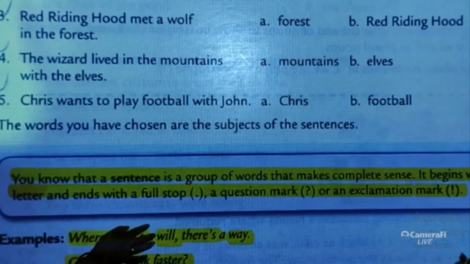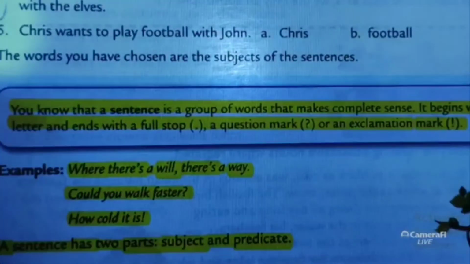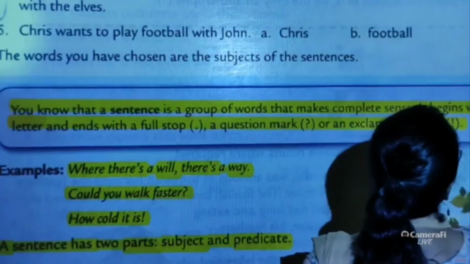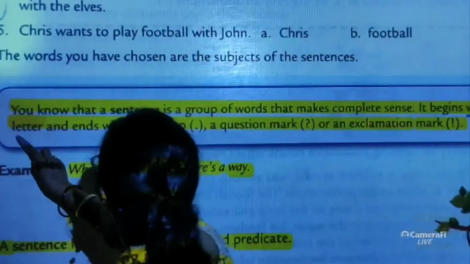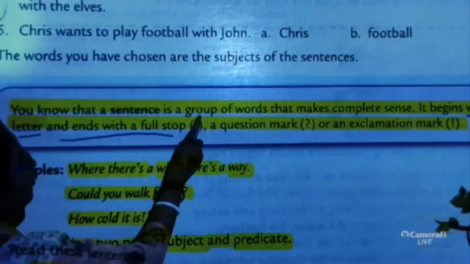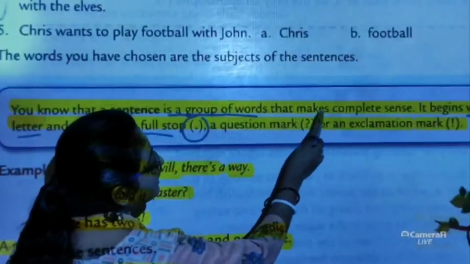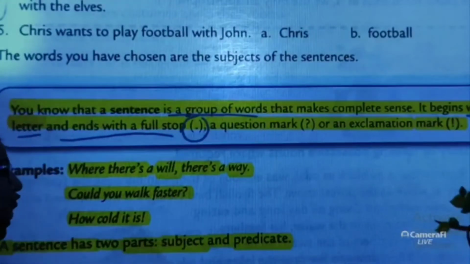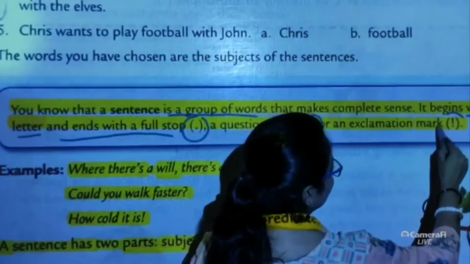You know that a sentence is a group of words that makes complete sense. It begins with a capital letter and ends with a full stop. So, a sentence is a group of words that makes complete sense, begins with a capital letter, and ends with a full stop, a question mark or an exclamation mark.